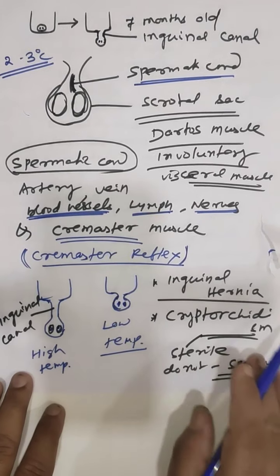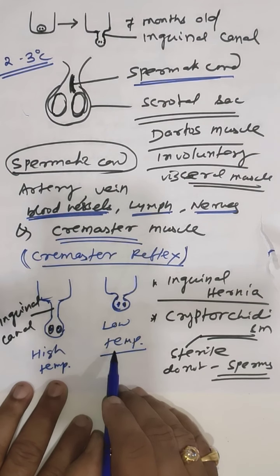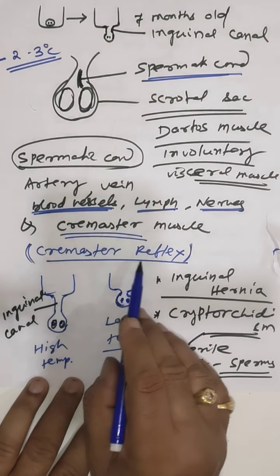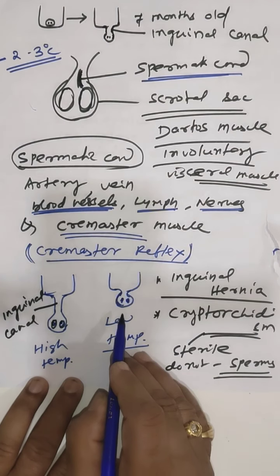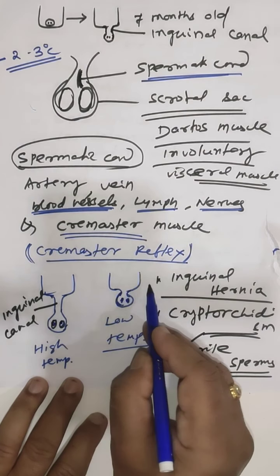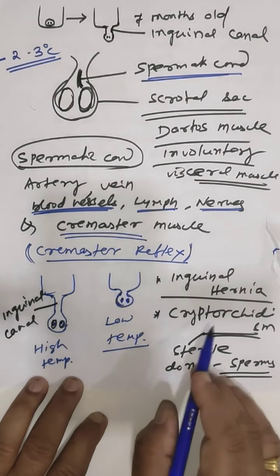On the other hand, in low temperature of the environment, the cremaster muscles contract and move the testes towards the abdominal cavity for gaining temperature from the abdominal cavity. Clear?